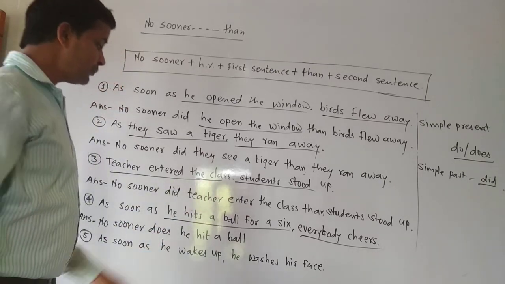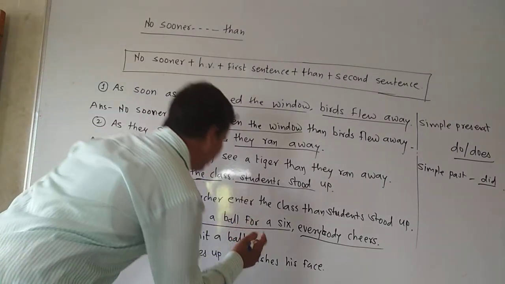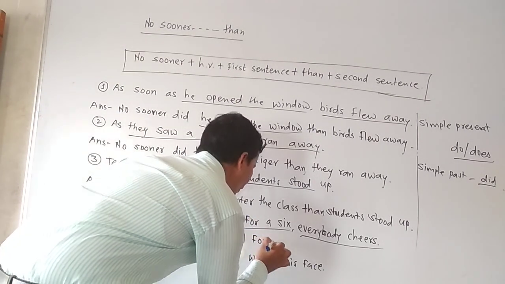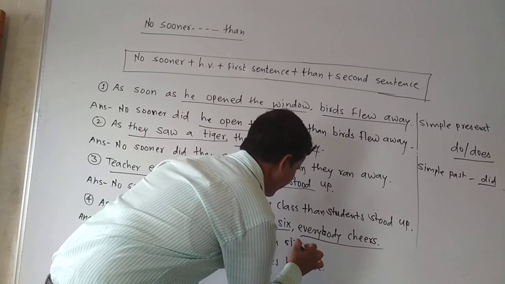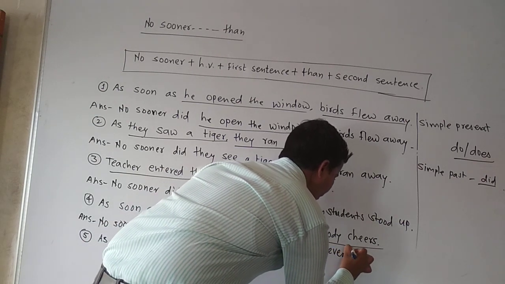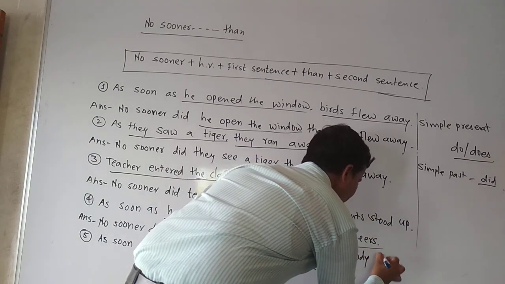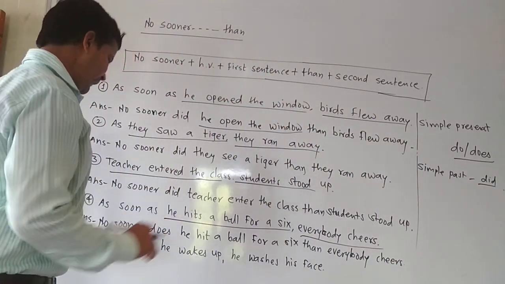Now we have taken does, so we have to remove s from the main verb. He hit a ball for a 6. Then everybody cheers. In this way we will try.